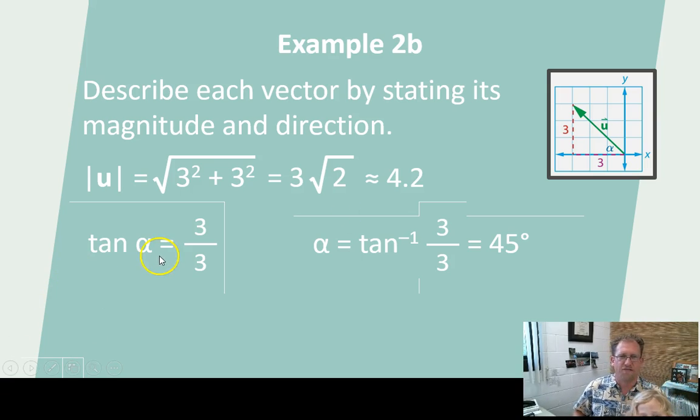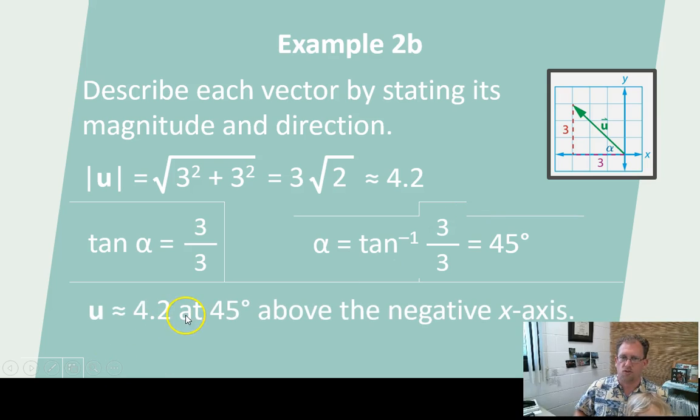And then tangent of alpha, again, I'm after the angle between the vector and the x-axis. So here's my triangle, and in this case, tangent of 3/3 is 1. The arctan of 1 is 45 degrees. So this is expressed as 4.2 at 45 degrees above the negative x-axis. Okay, there you go. That's your vector.